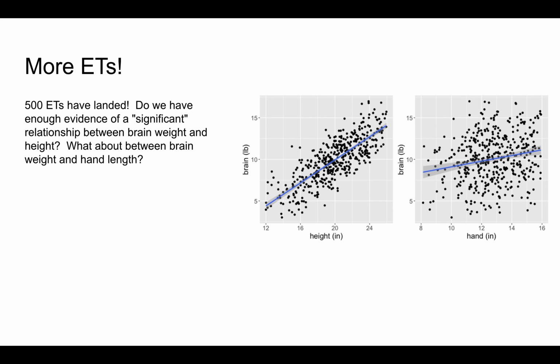Oh wow! Suppose that a total of 500 ETs have now landed on Earth, providing even more information about ET brain weight, height, and hand length. Based on this new sample data, what do you think now? Do we have enough evidence of a significant relationship between brain weight and height? What about between brain weight and hand length?